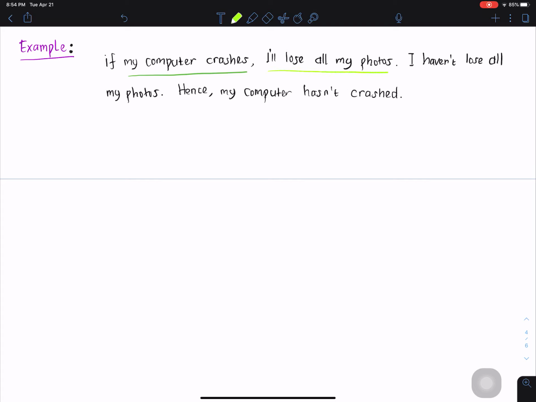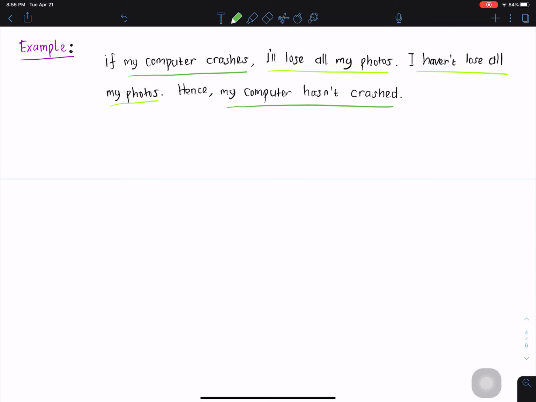Next one, the same scenario, I haven't lost all my photos. And next one also still the same scenario, my computer hasn't crashed. So there are two atomic propositions here. The first one is about computer crash or hasn't crashed, and another one is about losing all my photos, or another one haven't lost all my photos.